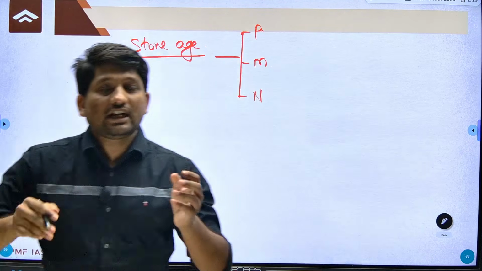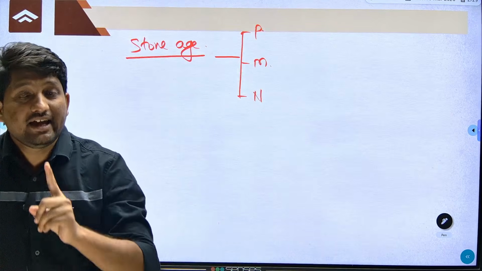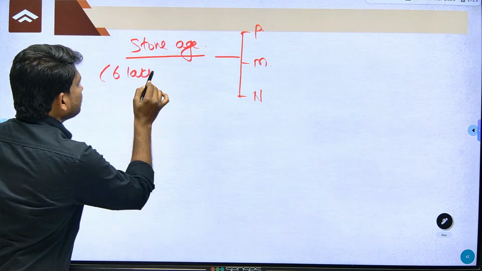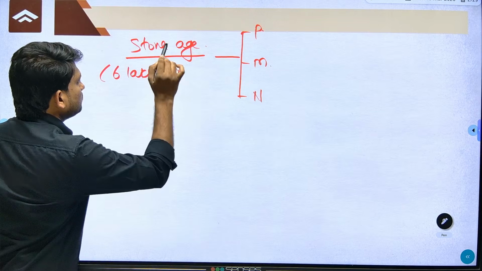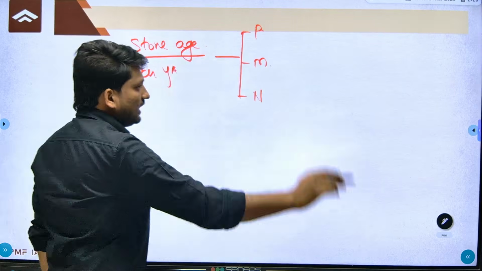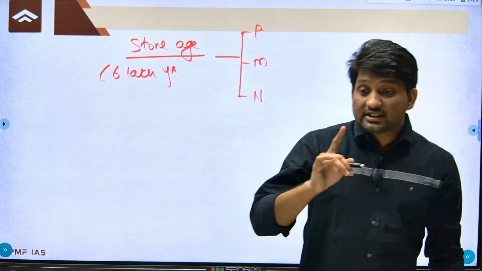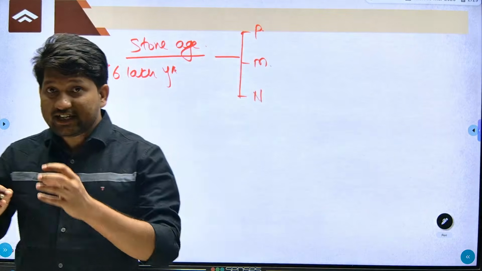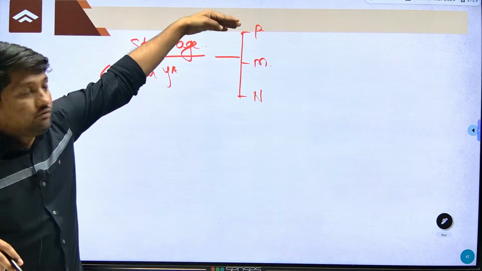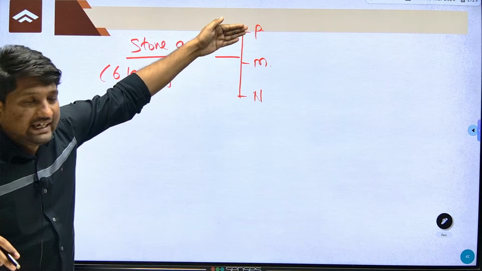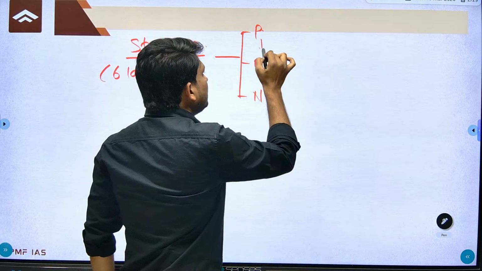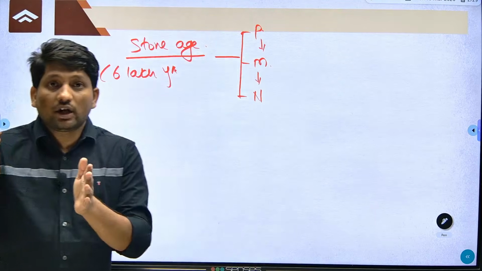So, in Africa, the Stone Age started earlier than India. In India, it started around 6 lakh years ago. People started using these stone tools, and based on the type of stone tools they used, we have classified them into the Paleolithic, Mesolithic and Neolithic ages. As you go from Paleolithic to Mesolithic to Neolithic, technology advanced.